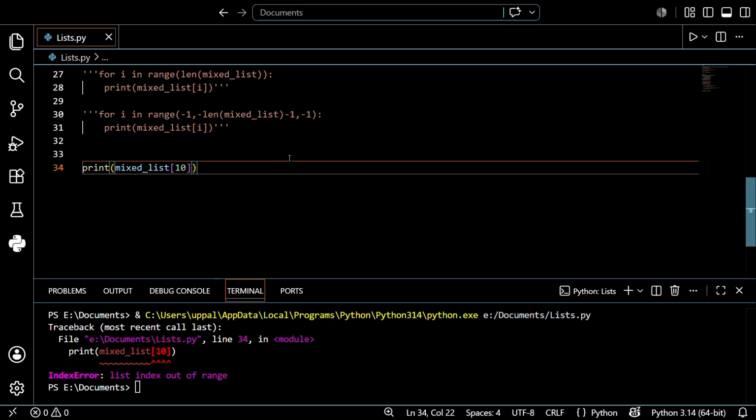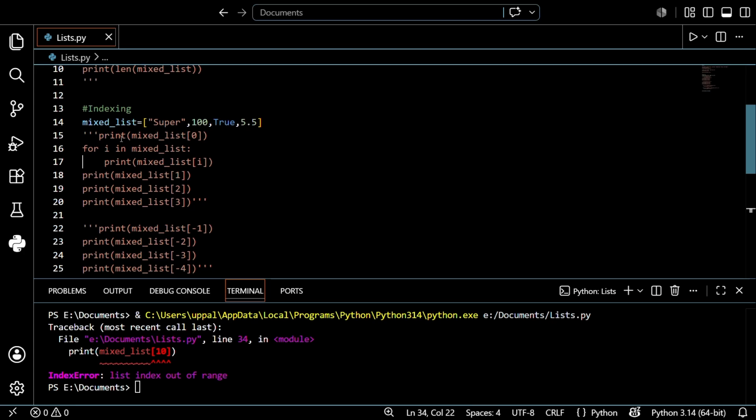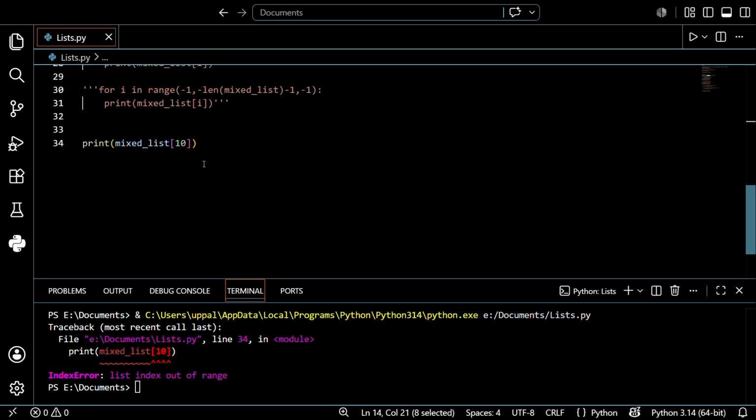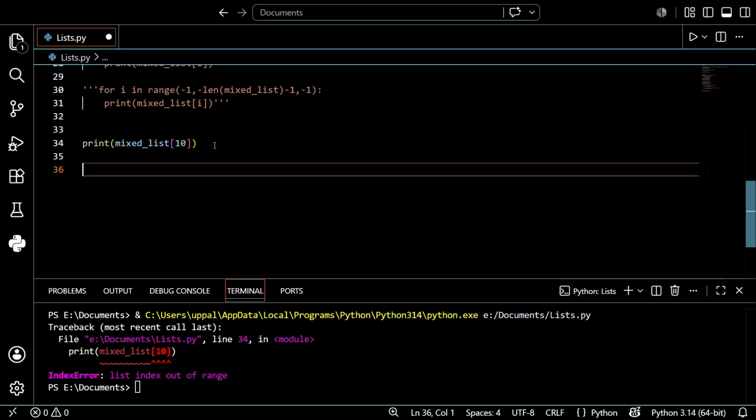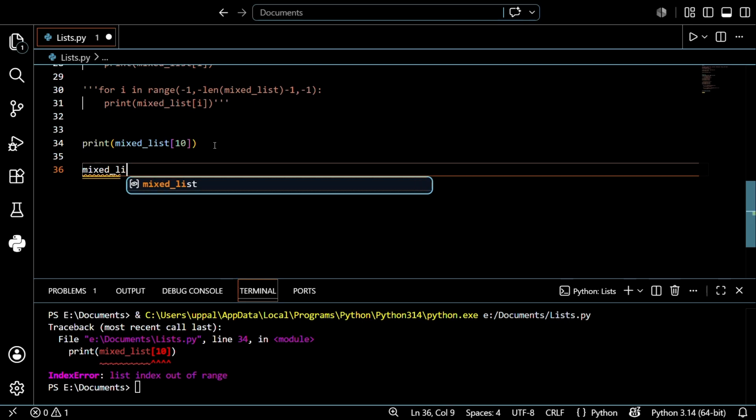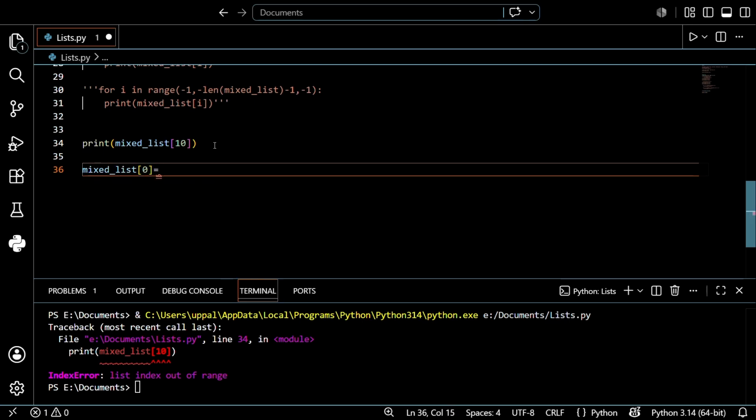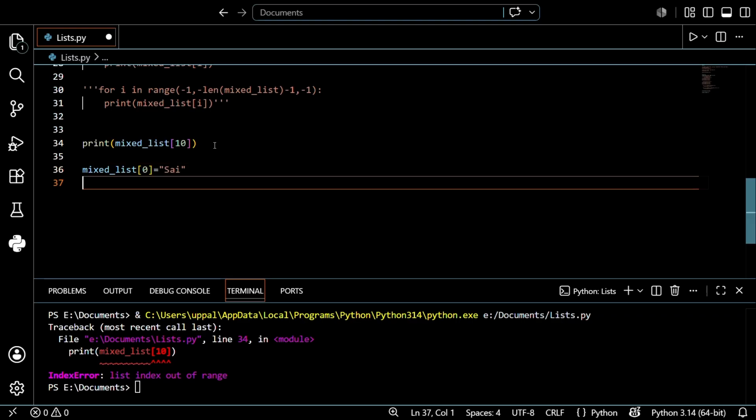Before that, I want to explain one thing, guys. How can you edit a particular element? I mean, I want to modify a particular one. So let's see, guys. Easy. Just open that mixed list. I want to change the 0 position, set it equal to what you want to change, maybe pi. Let's see what will happen.